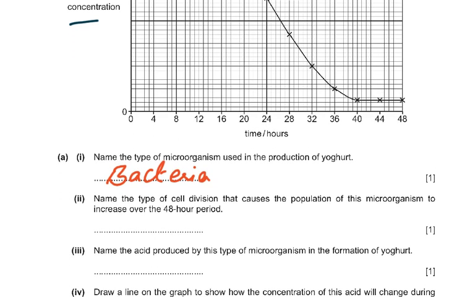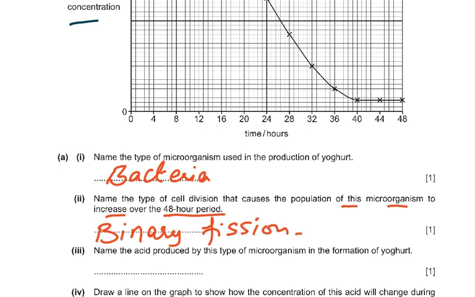Name the type of cell division that causes the population of this microorganism to increase over the 48-hour period. So what was it? It's binary fission. Because bacteria divide by binary fission. I always say B for bacteria, B for binary fission. I do not agree with the mark scheme. It says mitosis is allowed, but in A levels we would not give you a mark for that because that's totally wrong. But maybe in O levels they've allowed a mark, but I don't agree with that.